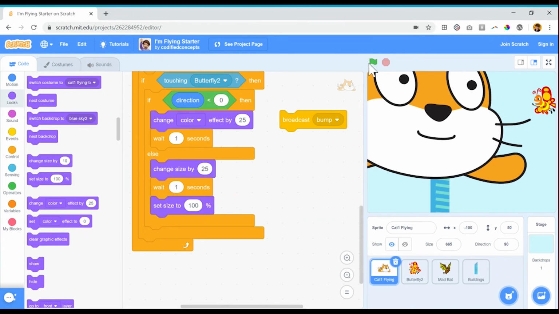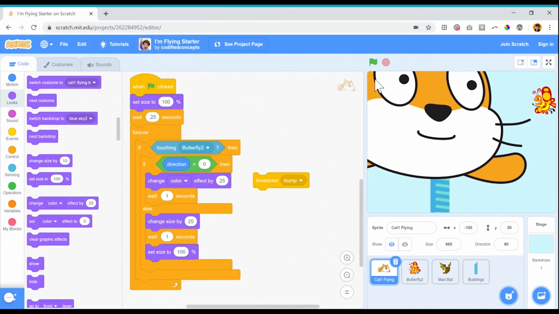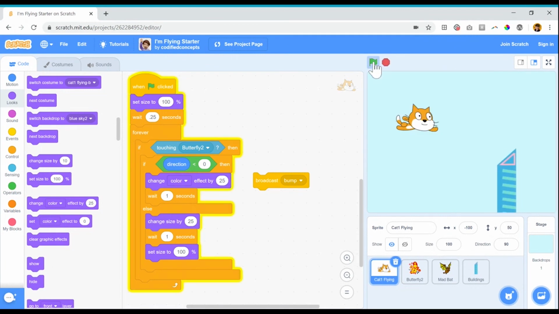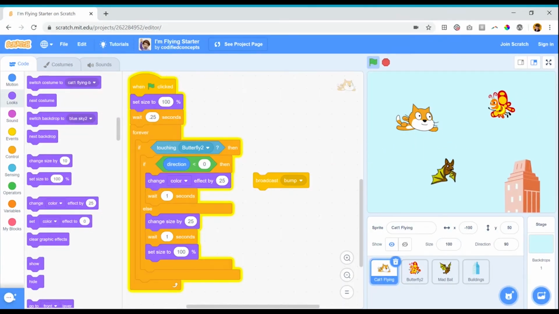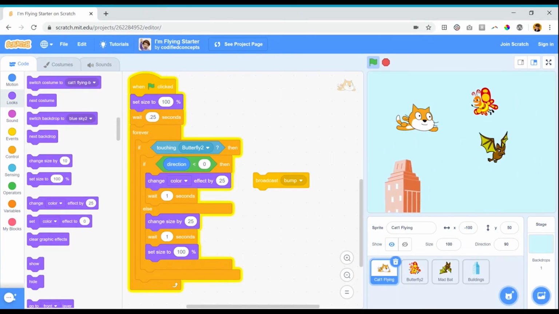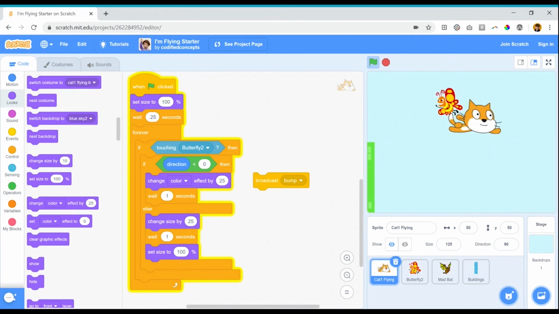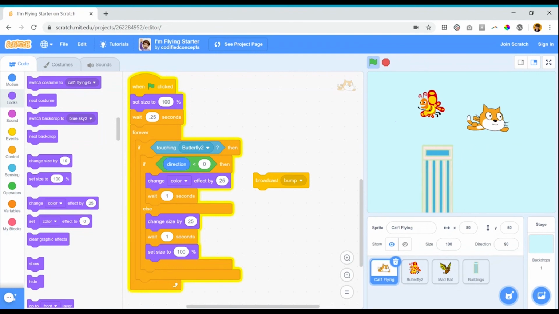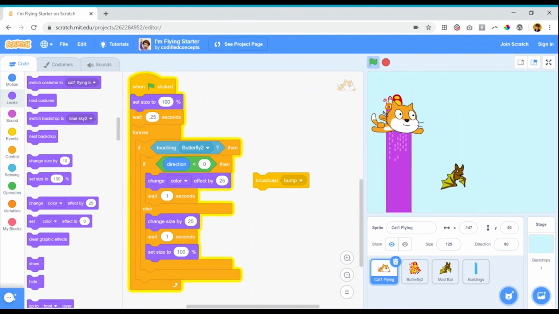Okay, now to test my code again. I'll scroll up so we can see what our code was. First, size goes back to normal. Now it's going to check to see if we are facing a positive or negative degree. Since we're facing a positive degree, the size should change. Excellent. You notice the flash when it goes back to its size after that 1 second wait.